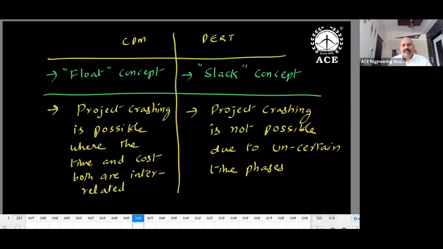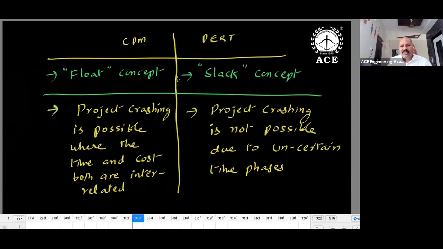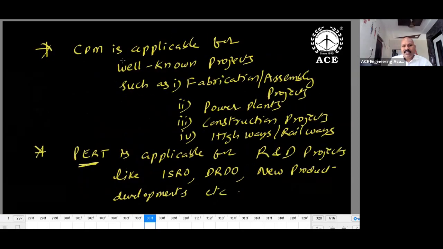And finally, differences between CPM and PERT. CPM is a deterministic approach; PERT is a probabilistic approach. CPM is activity oriented, this one is event oriented. This slide is really useful and very important. One-time estimate versus three-time estimate. Float concept, slack concept. Here only activities are important, here events are important. Crashing is possible in CPM, not possible in PERT. CPM is applicable for well-known works, PERT is applicable for research works.